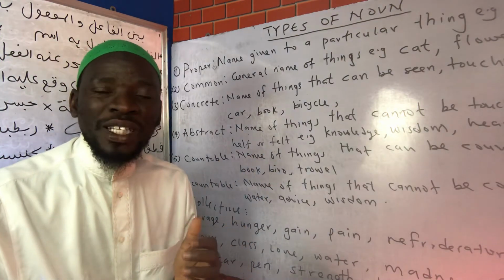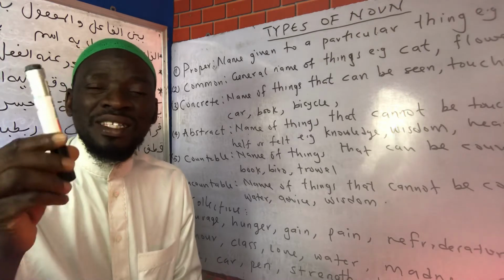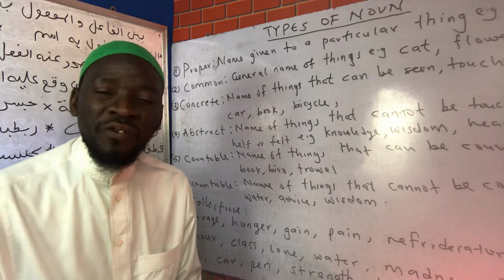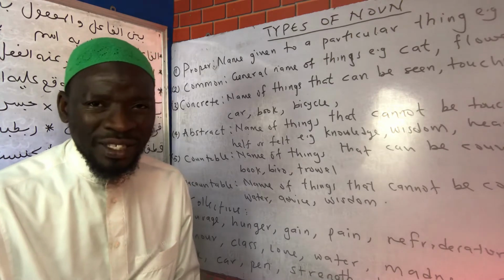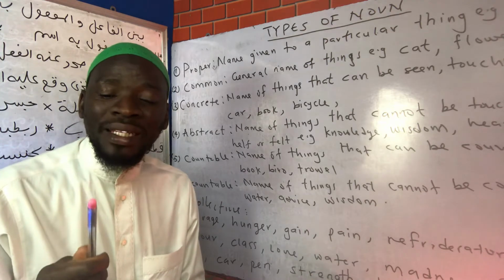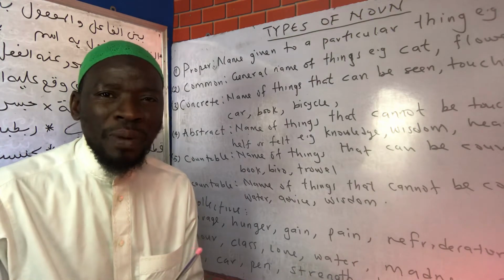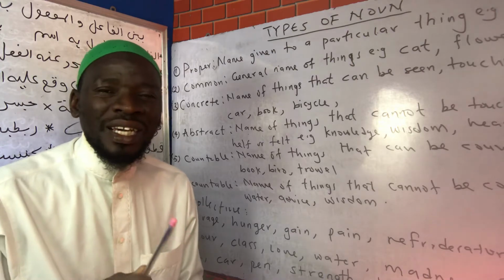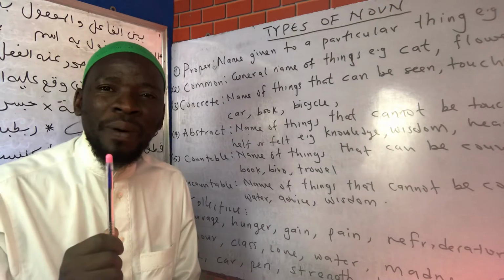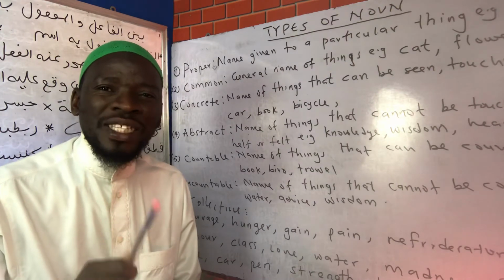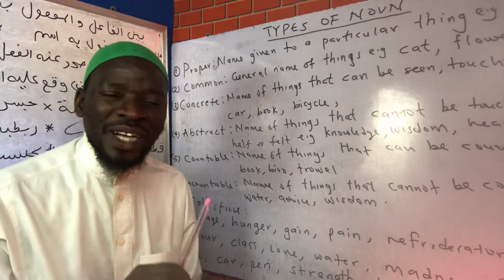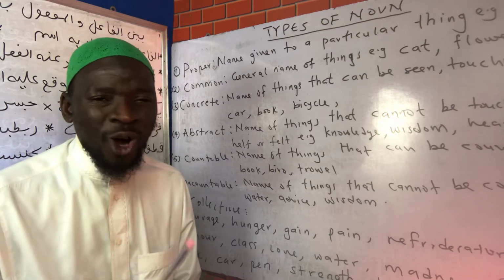The other one we have to mention here is a thing. When there is a particular thing, for instance, a pen, we know that there are different makes of pen, different manufacturers and companies. So the name of that company that is making a particular pen becomes a proper noun, and it should be written in capital letter. So that is the first type of noun, the proper noun, a name of a particular person, animal, place, or thing.